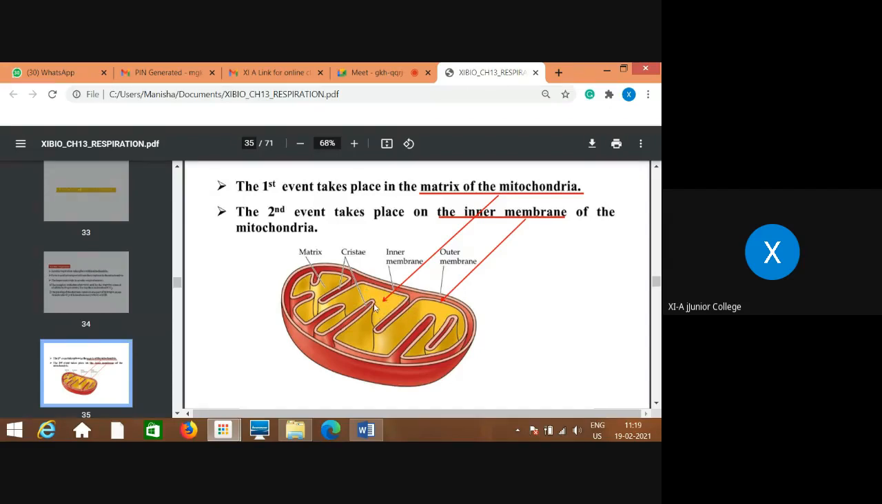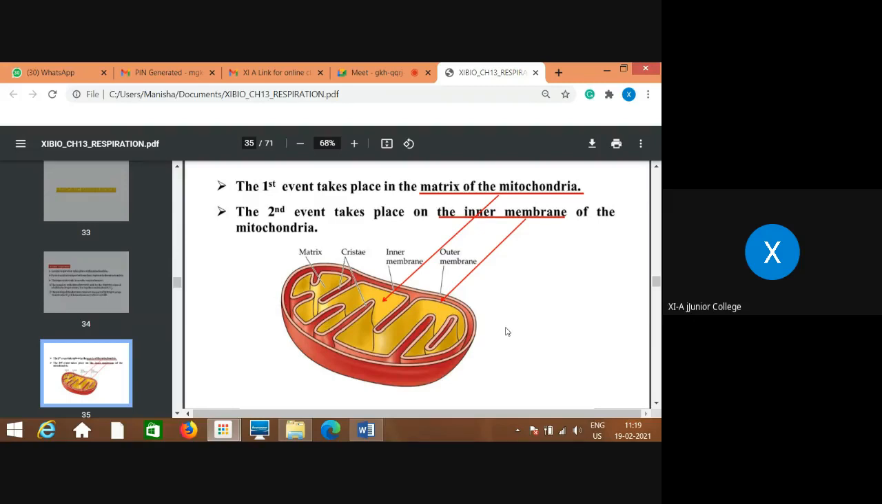If you see on these folds, the oxysomes are present. This is the inner membrane, which shows the folds, and each fold is called a crista. The plural is cristae, and this inner membrane of the cristae shows the F1 particles or oxysomes, which are considered to be electron carriers and have a very important role in cellular respiration.